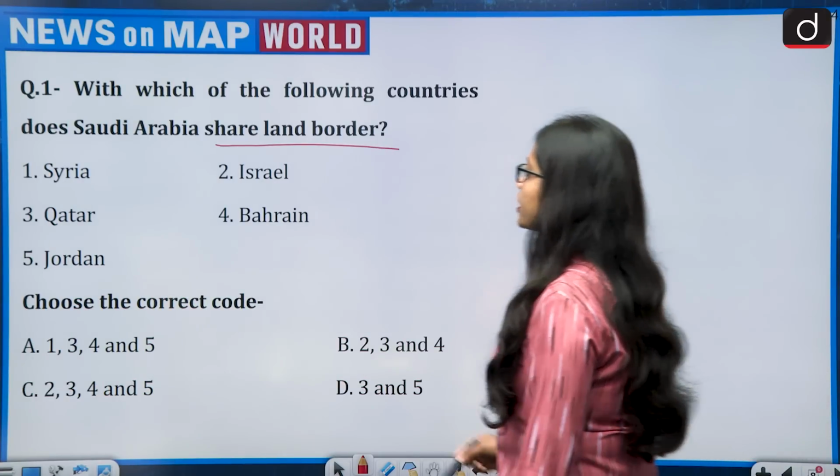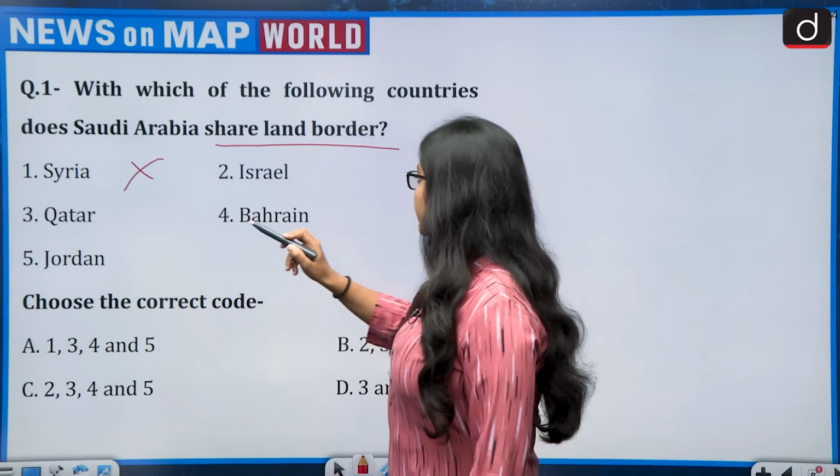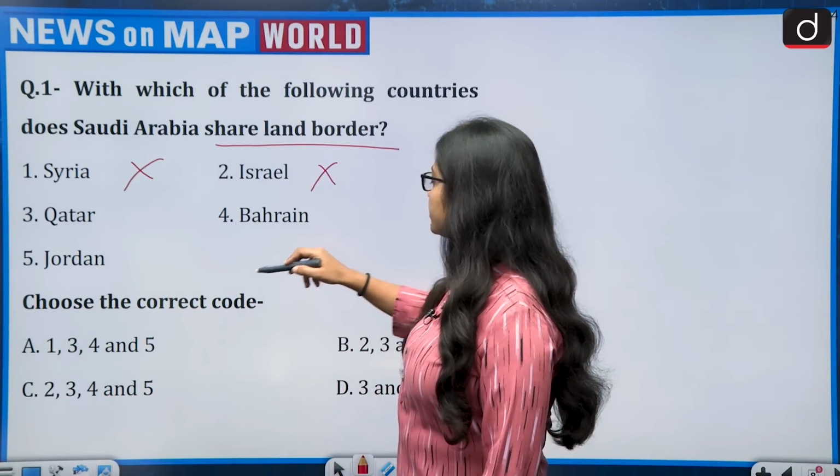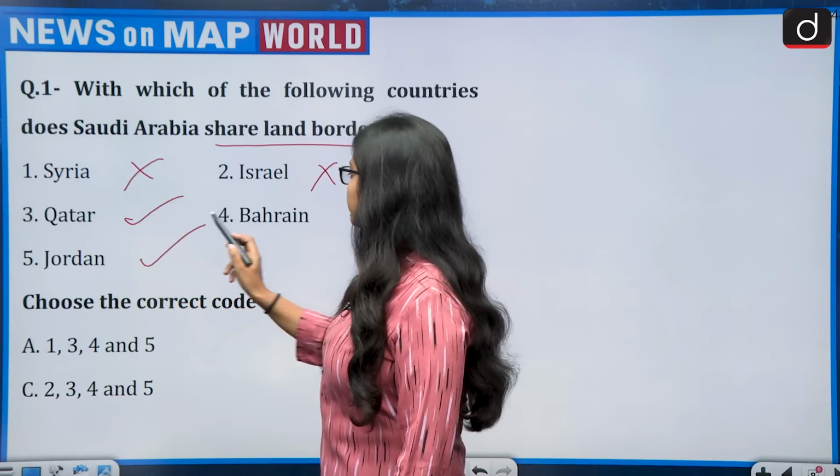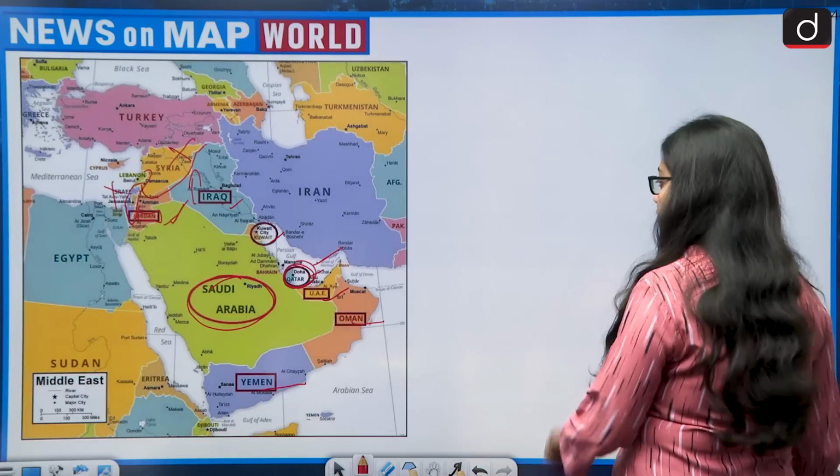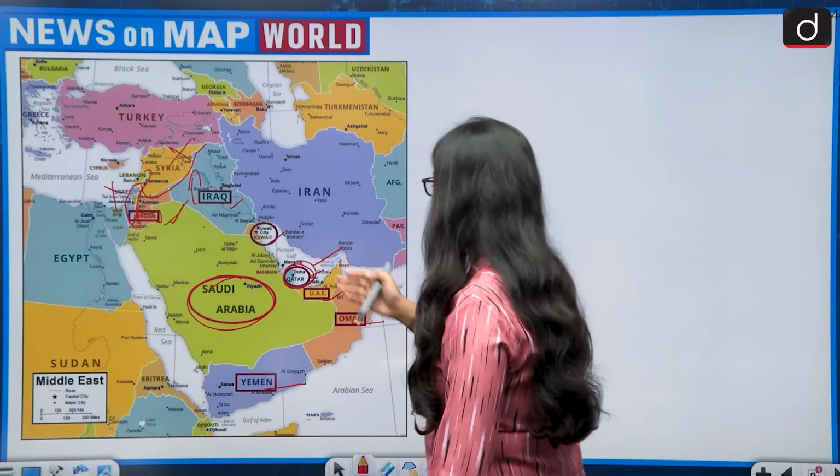So the options given are: Syria was not correct, Israel got eliminated, Qatar was right, Jordan was right. Now let's look at Bahrain. So the island of Bahrain.